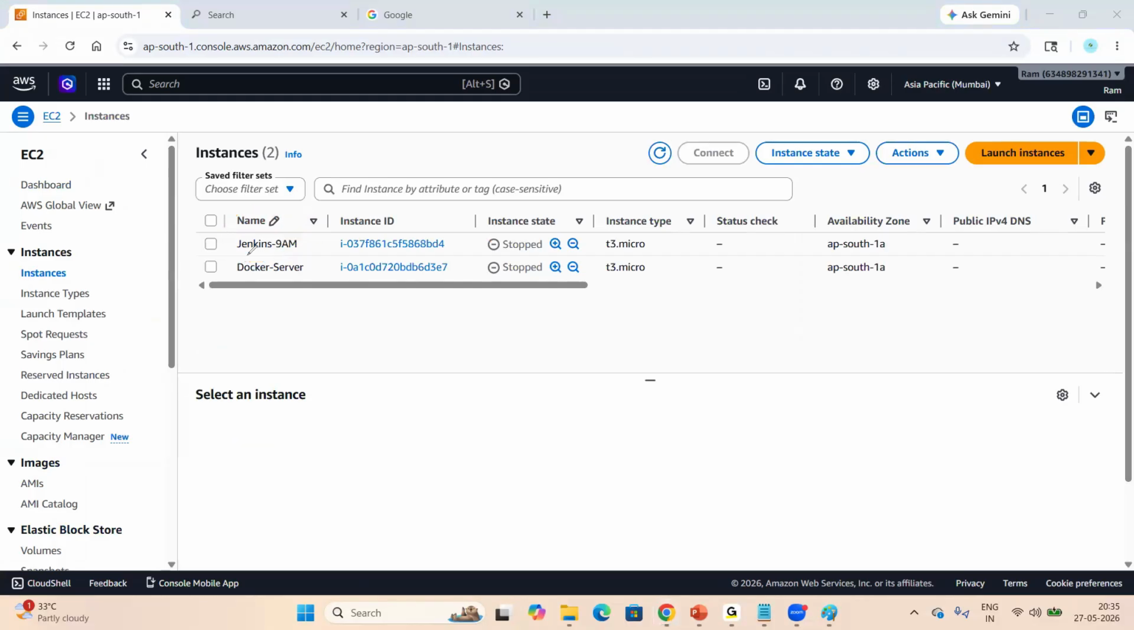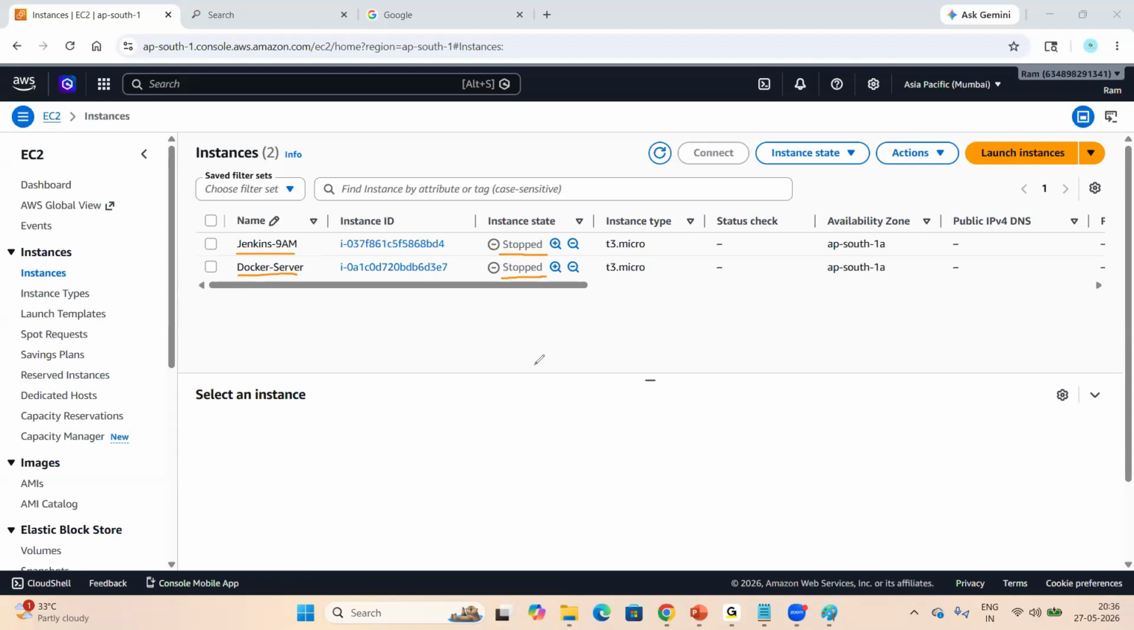So these are the servers. Look at here, Jenkins server, Docker server. I stopped them here, right? Stopped means shut down. When I stop this server, billing will be stopped. But here we are using free tier, so nothing to worry. We don't need to pay any bills.